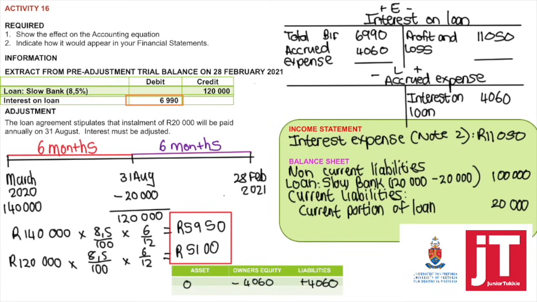If I add those two together, the non-current plus the current, it still equals the 120,000. Make sure that you understand the current portion of loan. Whatever is paid in the next financial year must go to a short-term loan. It's another word for it.